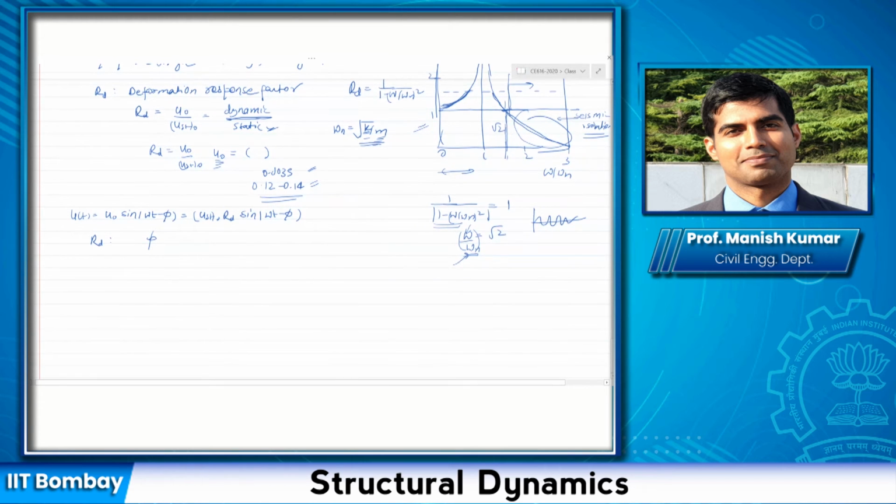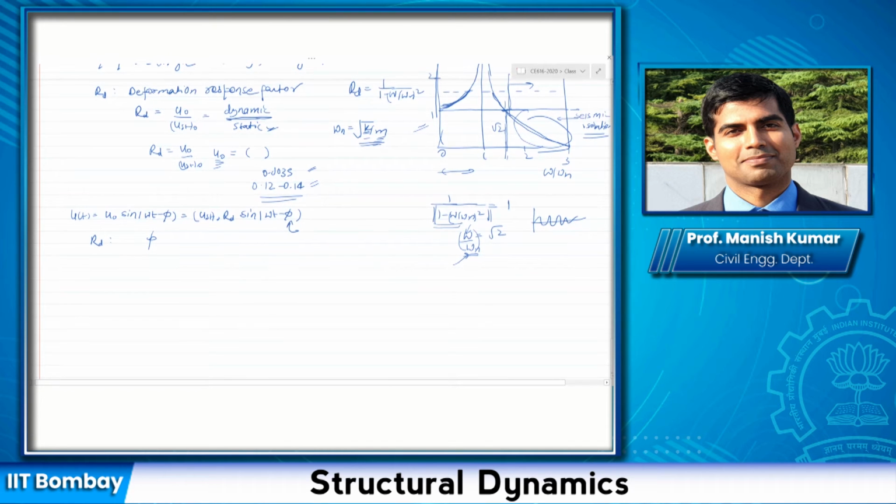This is just a matter of definition. For example, if my static deformation is positive, let us say 10 centimeter, but my dynamic deformation, because it is oscillating, could be in the opposite direction, negative, let us say 50. It is just a matter of definition that I've said RD would always be positive, because I just want to know the magnitude with respect to static. So for the undamped system, I have taken the mod to say that it would always be positive, and the direction would be taken care of by this angle phi.